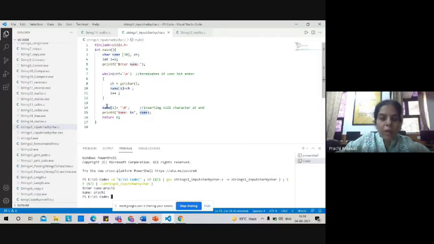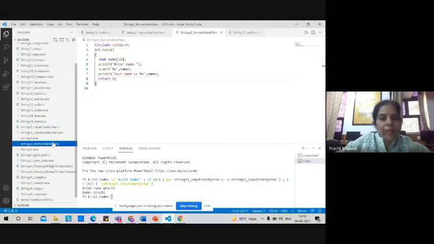And how have we taken the input? We have taken the input character by character. But now someone can ask me why we are getting input character by character. This is a long code. Why can't we simply write scanf and get input from the user? So let's see another example for the same.